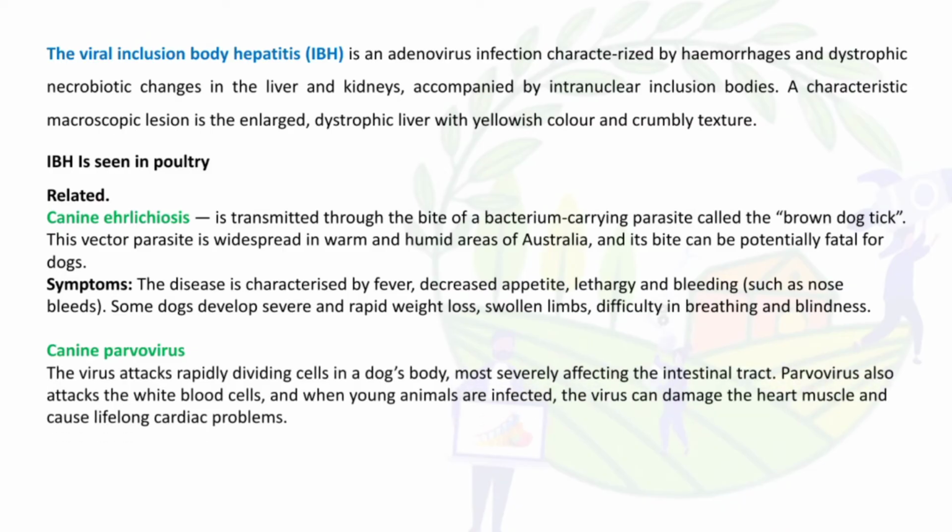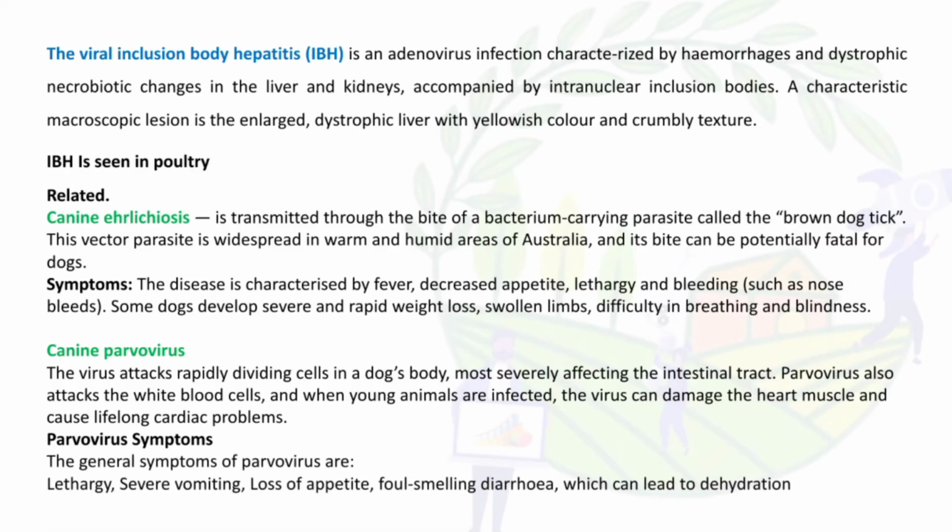So canine parvovirus is a virus that attacks rapidly dividing cells in the dog's body. It also attacks white blood cells and also causes cardiac problems. Symptoms include lethargy, severe vomiting, loss of appetite, foul-smelling diarrhea, which leads to dehydration.